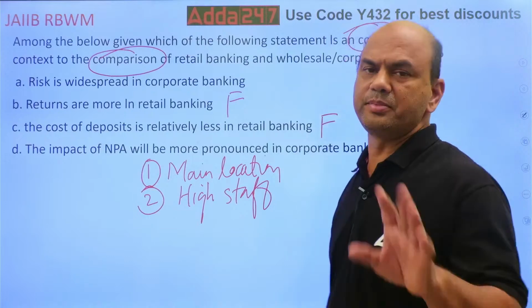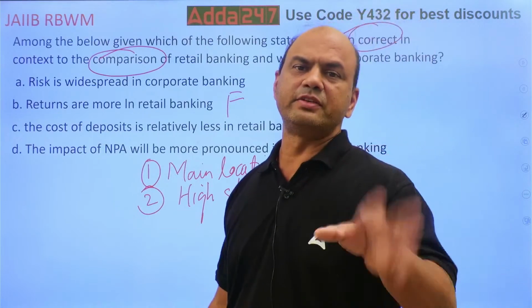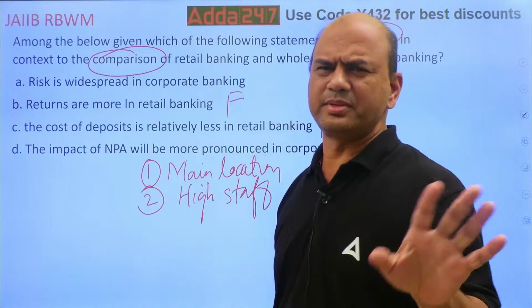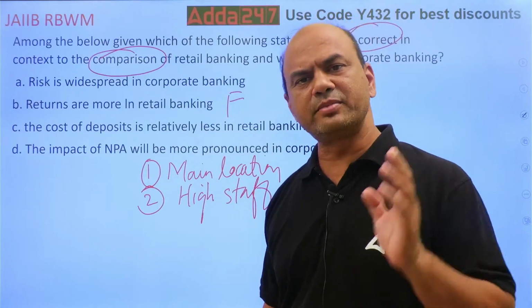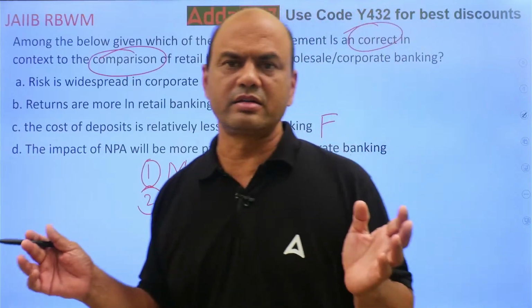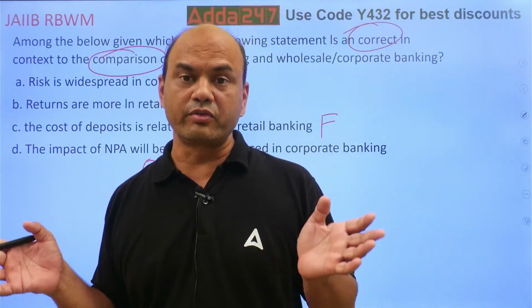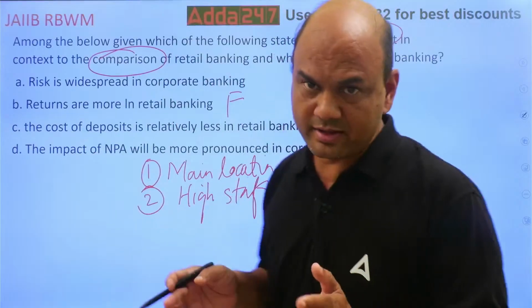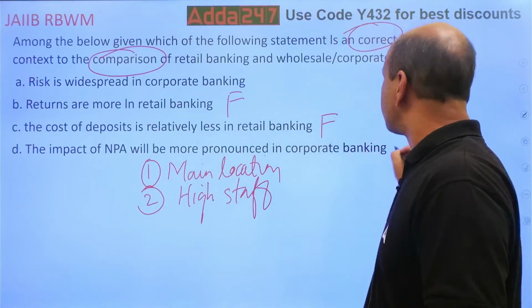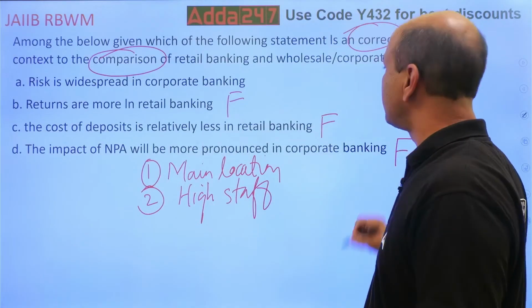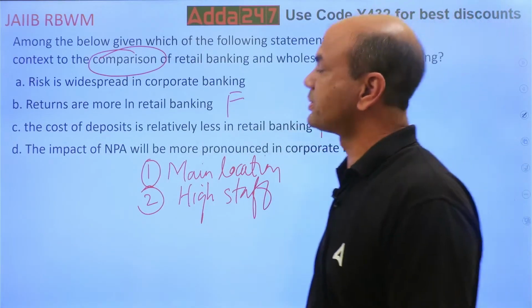Suppose I have an NPA of 7%, an example I am giving. That 7% NPA will have an impact on the whole bank. It won't be only on the separate corporate banking. So it will be the whole bank, right? And this is right: risk is widespread in corporate banking.